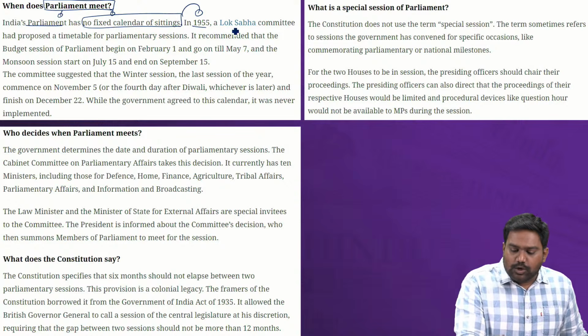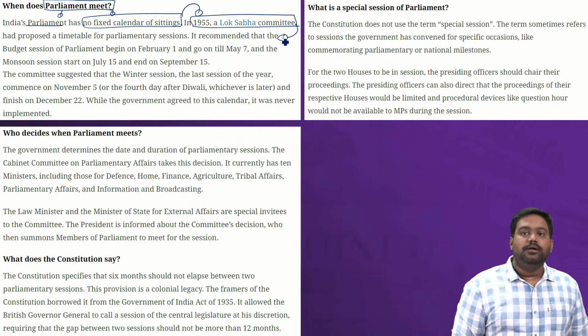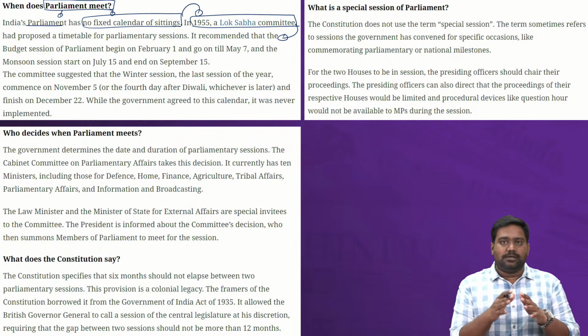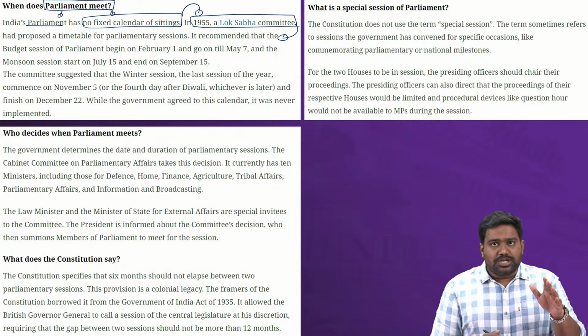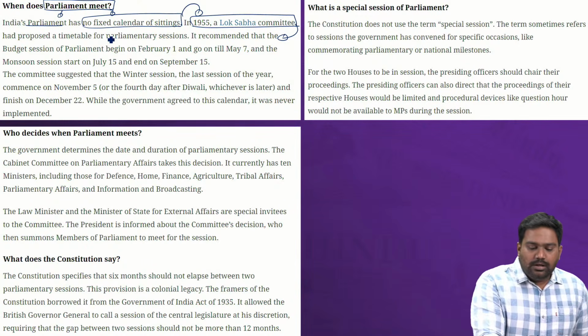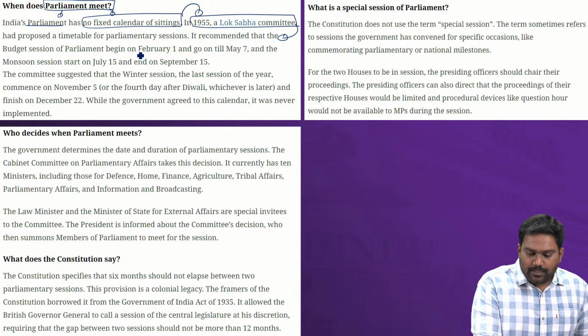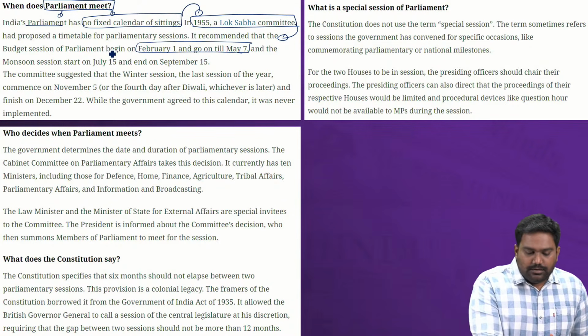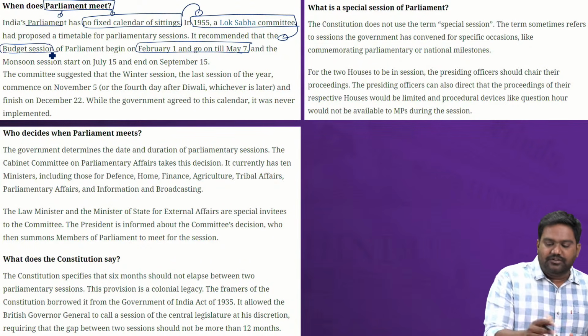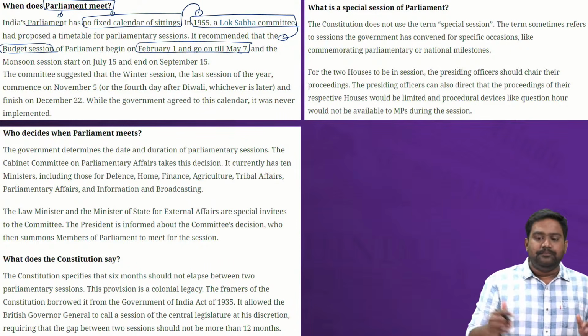This was provided by a Lok Sabha committee in 1955. In 1955, a Lok Sabha committee, a parliamentary committee, charted the yearly schedule, and accordingly, we have a budget session, usually from February till May or June.